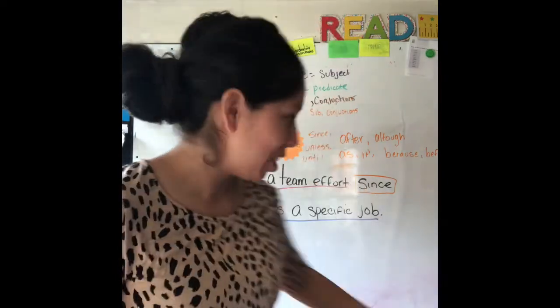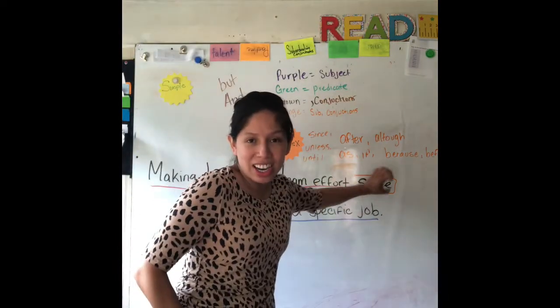On a sentence strip or on the board, write: dependent clause, subject, predicate. It cannot stand alone as a sentence. Independent clause, subject, predicate. It can stand as a sentence alone. And what is the subordinating conjunction? It is a connecting word. These are connecting words.